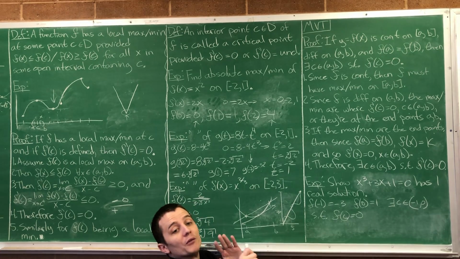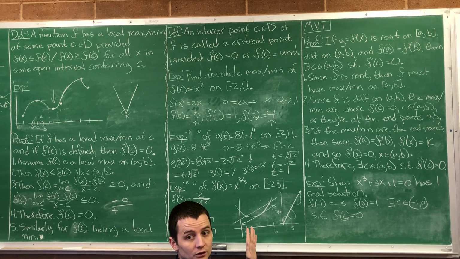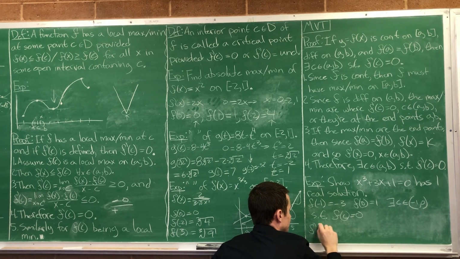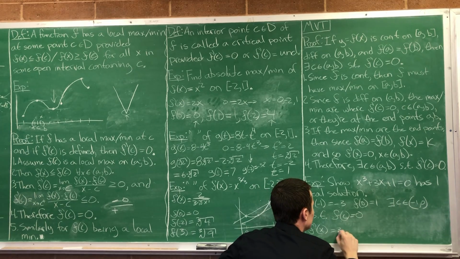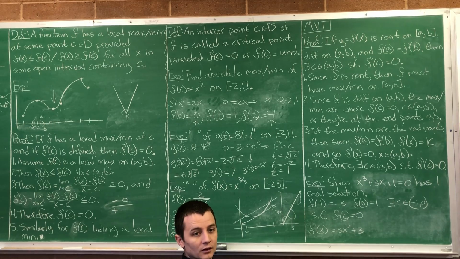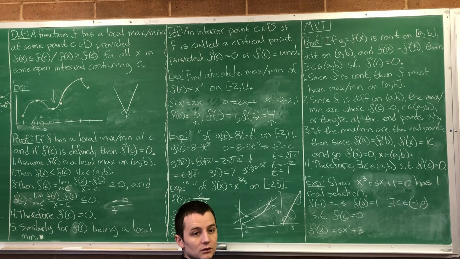Now I'm going to prove that there's only one point where this function is 0. How do I do that? Let's look at f prime of x really quick. What's f prime of x equal to? 3x squared plus 3. Where is this equal to 0? I don't think you can find it. It's never equal to 0.